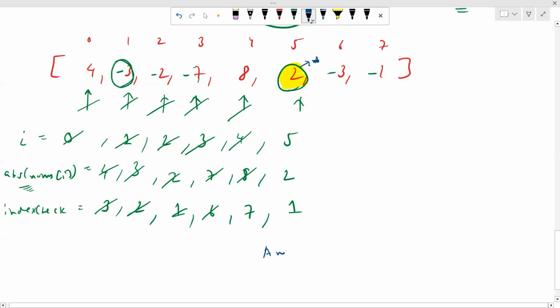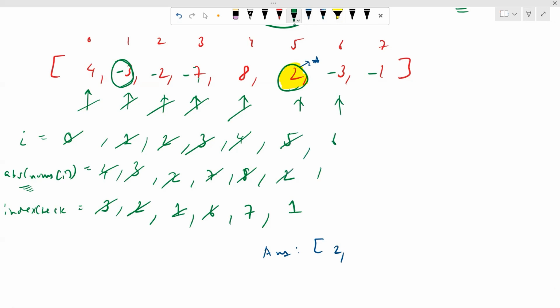So we'll just add 2 to our answer. After this, we'll increment our pointer to minus 3. So absolute of nums of I will be equal to 3. 3 minus 1 equals 2. So we'll go to the element at the second index.